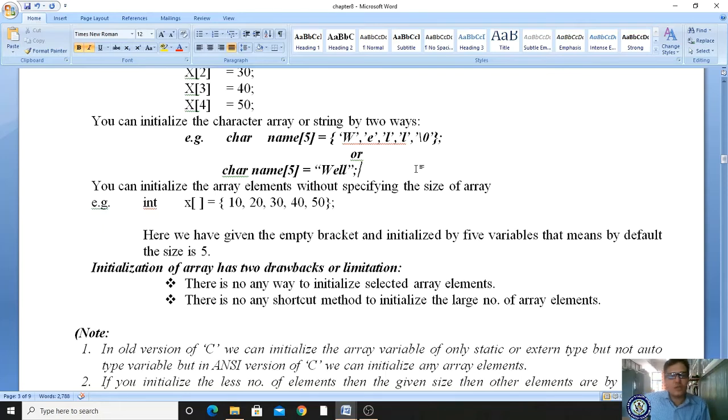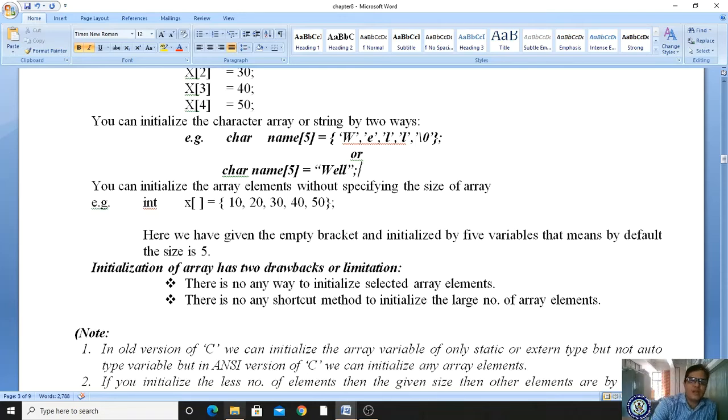What do you mean by string? A group of characters enclosed in double quotation is called a string. So here "well" is a group of characters enclosed in double quotation, hence it is acting as a string. Got it? What is a character? A character means a letter or a digit or a single special symbol enclosed in single quotes. And what is a string? A group of characters placed in double quotation is called a string, right?